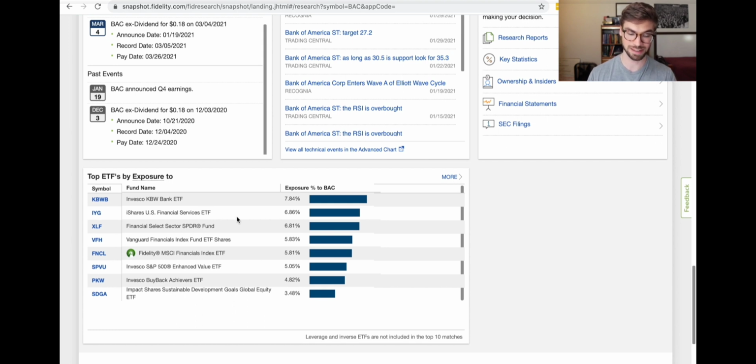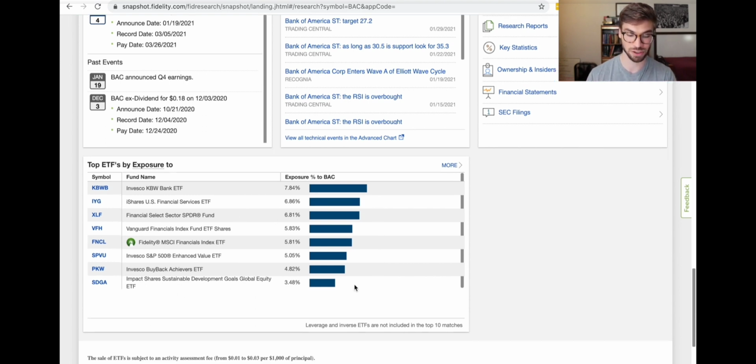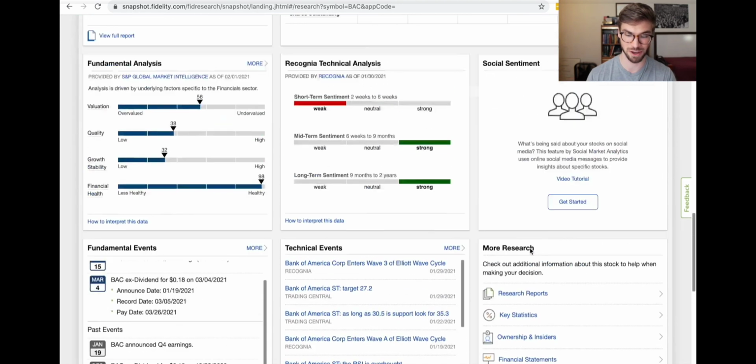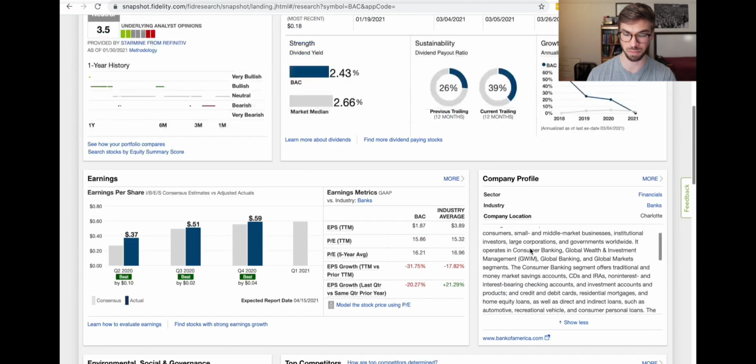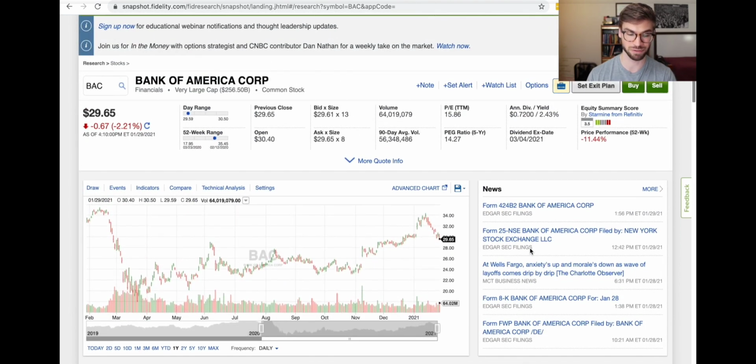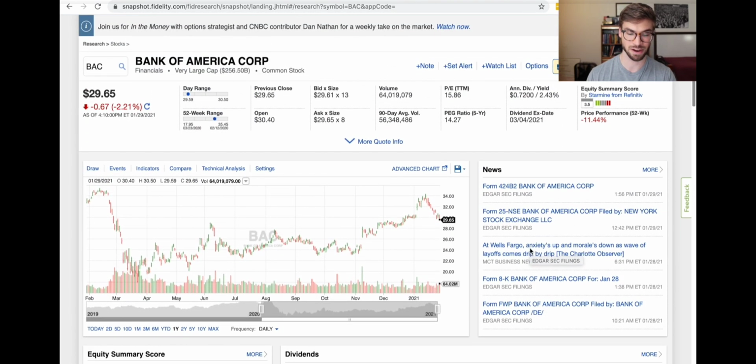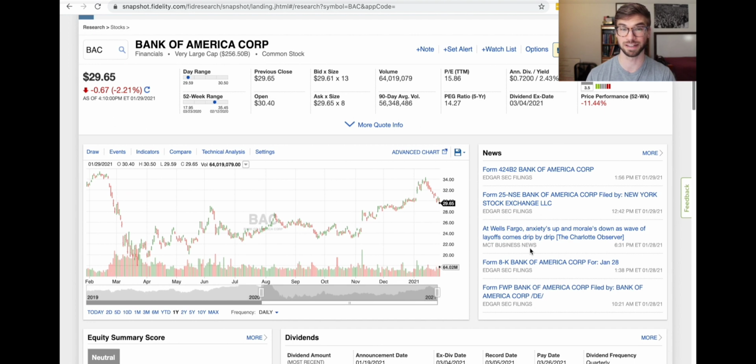This is also nice to look at: the top ETFs with exposure to it. An ETF is a fund that has chosen to have Bank of America as a main holding of it. All of these funds here have chosen to have Bank of America as significant holdings in their funds, which tells me something important. It tells me that professional level investors are making Bank of America a significant part of their strategy. So that just gives me a little bit more peace while I'm investing in them.